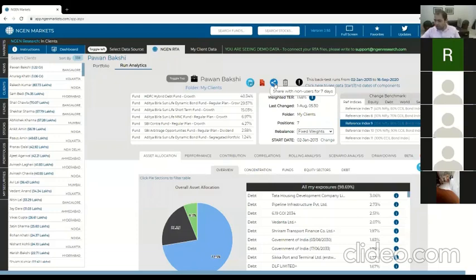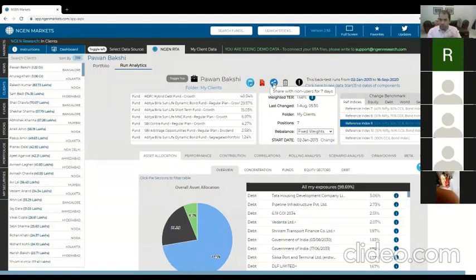And just to end the conversation about new features, we are also going to be introducing more functionality for SIP and SIP comparison across funds. That's something we don't have right now. We'll also be adding more functionality for comparing a bunch of funds versus one particular benchmark.